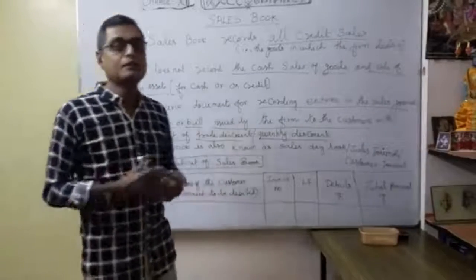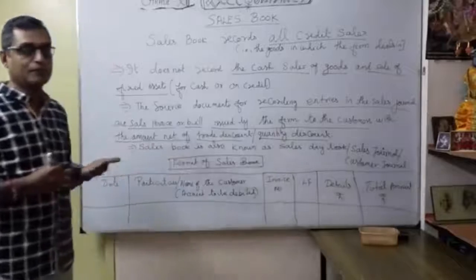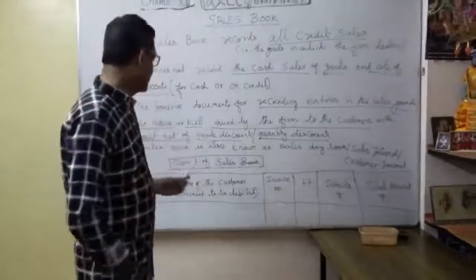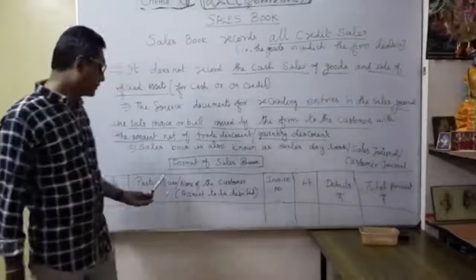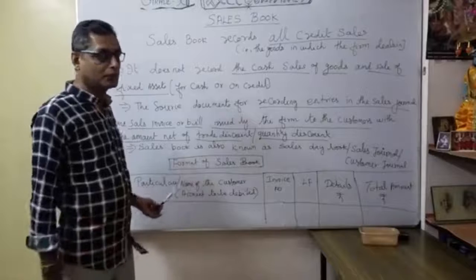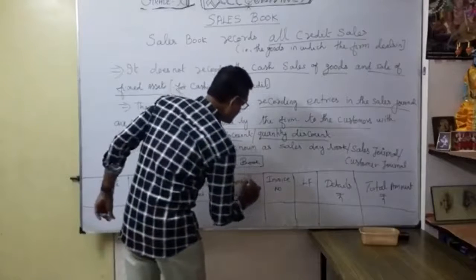We always debit the customer, our debtor, as the customer name, for goods sold on credit. The particulars is nothing but the name of the customer. Every day, the names of the customers are recorded here. We can also call it customer or debtor.